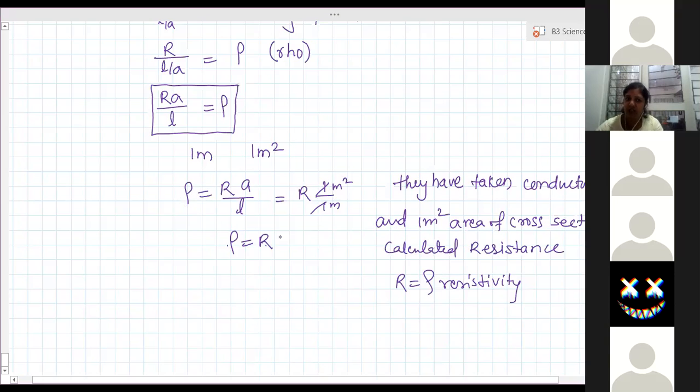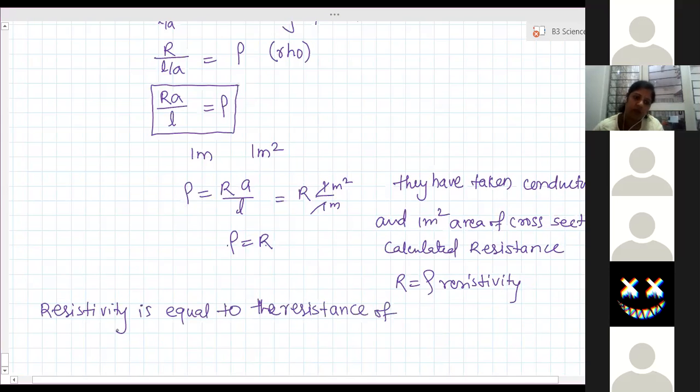From this calculation only they have defined resistivity. So resistivity is equal to the resistance of a conductor having unit length and unit area of cross section.